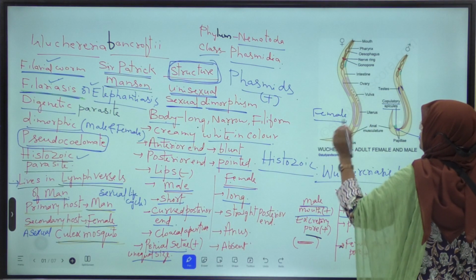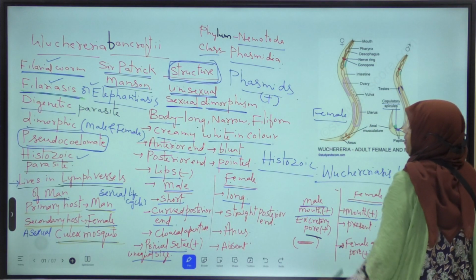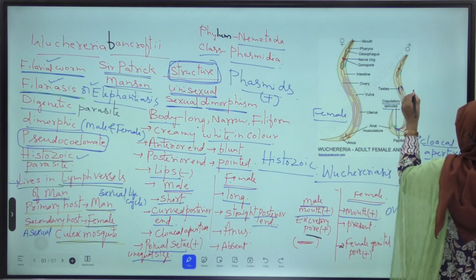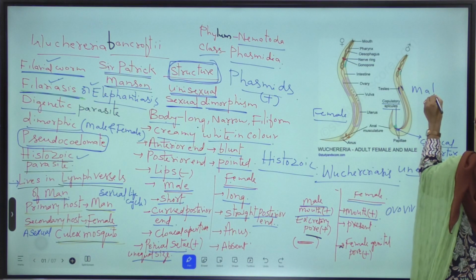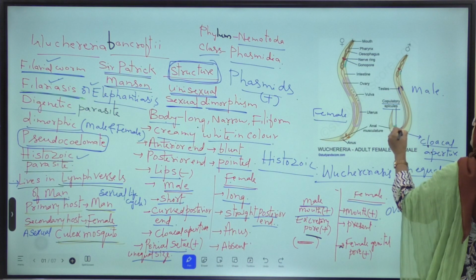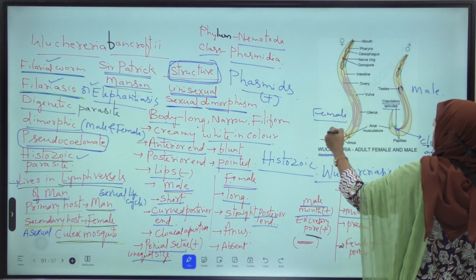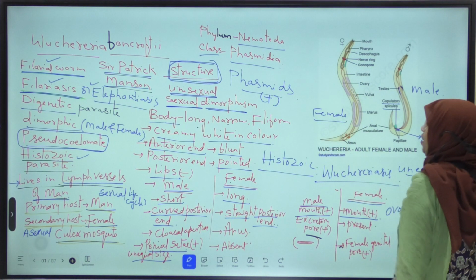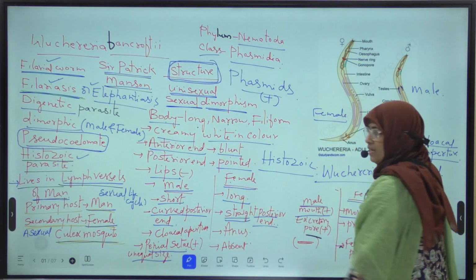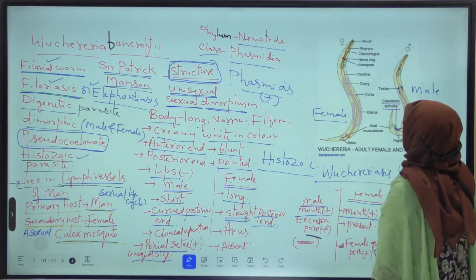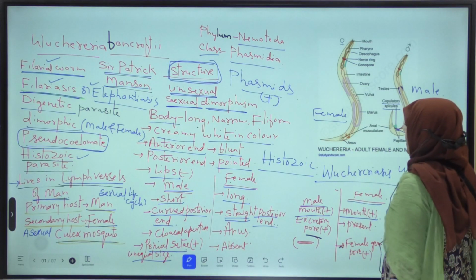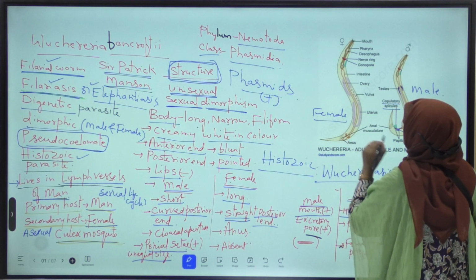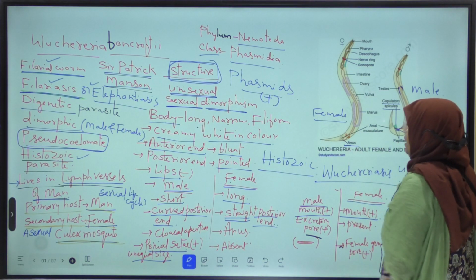But the posterior end of the female filarial worm is straight. The posterior end of the male is curved. This is male filarial worm. This is female filarial worm. The posterior end of the female filarial worm is straight. Next, cloaca is absent in female. Here in the female, at the posterior end, anus is present.